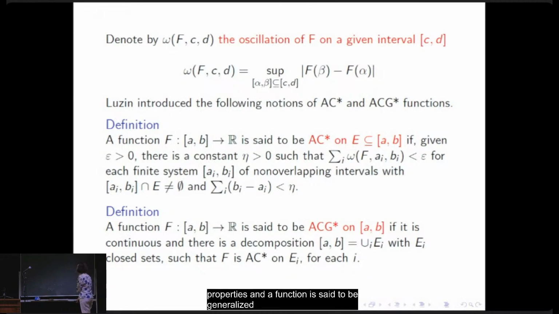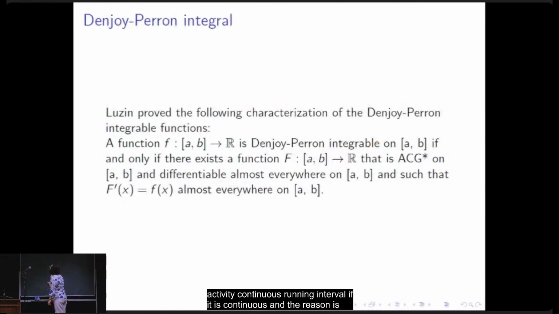And a function is said to be generalized absolutely continuous on an interval if it is continuous and there is a decomposition of the original interval as the union of closed sets such that the restriction of F to E_i for each i is absolutely continuous in the strict sense. And so Denjoy was able to prove the following characterization of the Denjoy-Perron integrable functions.